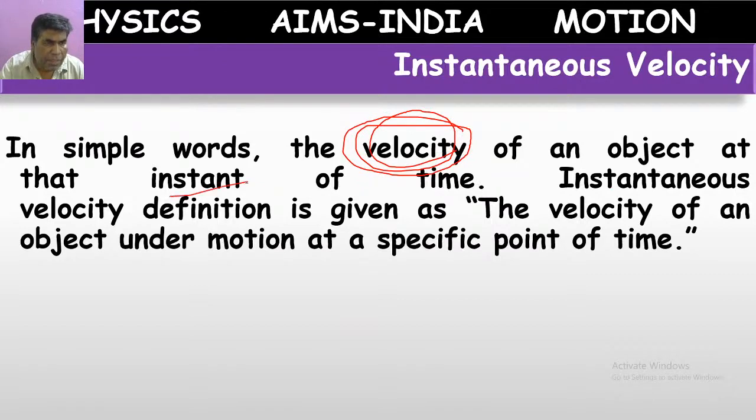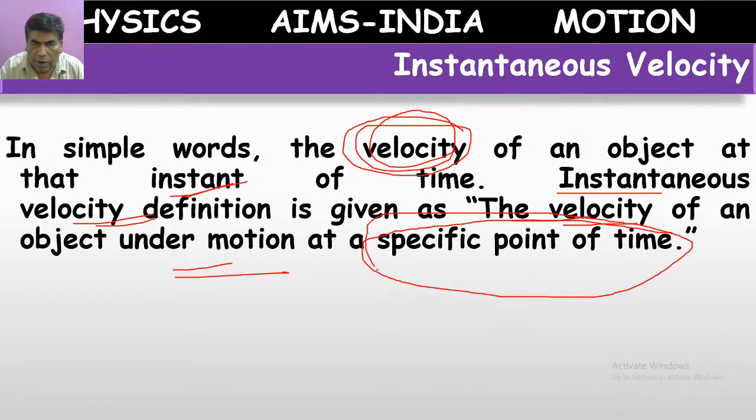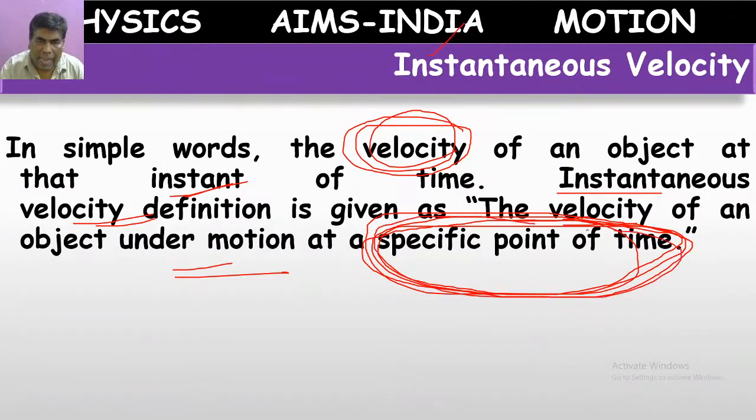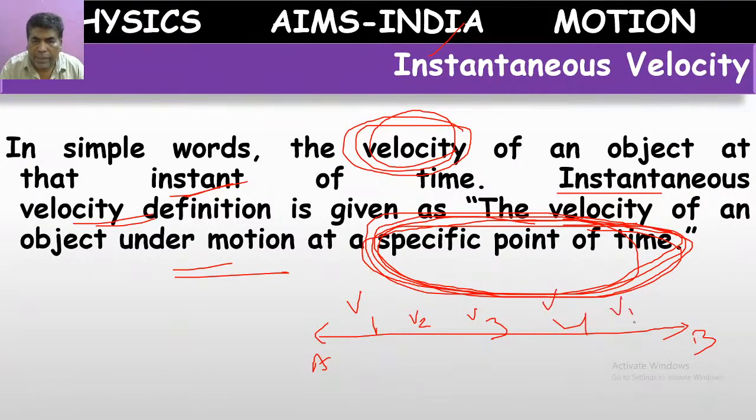At one particular instant, we call it the instantaneous velocity. It means the velocity of the object under motion at a specific point of time. Note down this phrase, children: specific point of time, which means instant. Suppose I have traveled for 1 hour from point A to point B. Here my velocity is v1, here v2, v3, v4, v5.